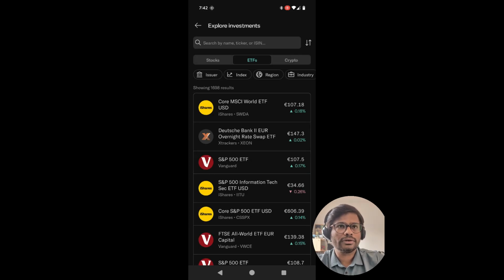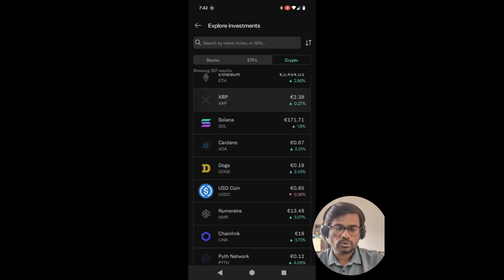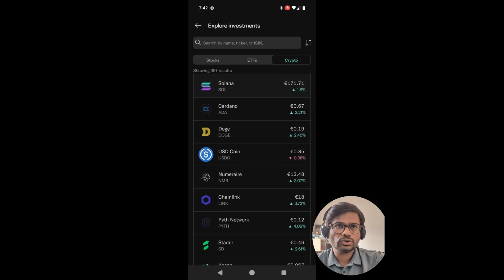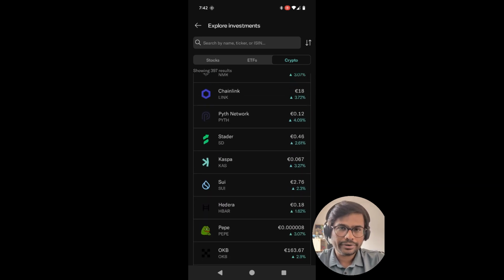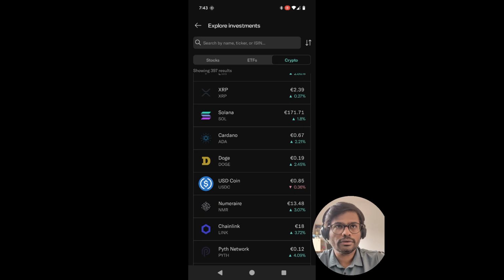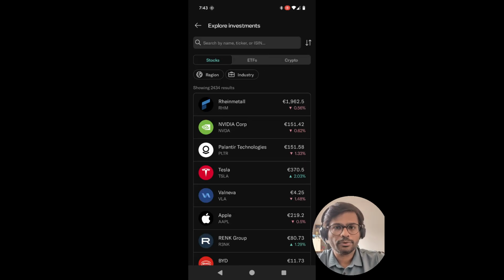So now we have cryptocurrencies. On the third tab, after stocks and ETFs, it is now cryptocurrencies. There are almost 400 cryptocurrencies, including Bitcoin, Ethereum, Solana, stablecoins, as well as meme coins. Roughly 400 is what we have as options for cryptocurrencies in N26.